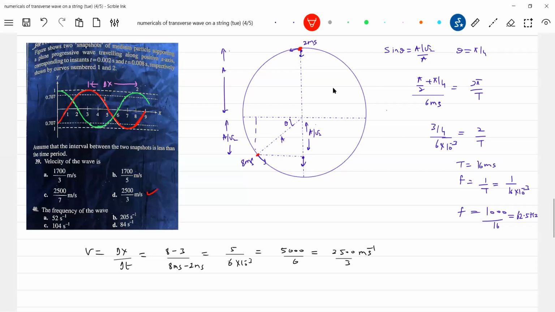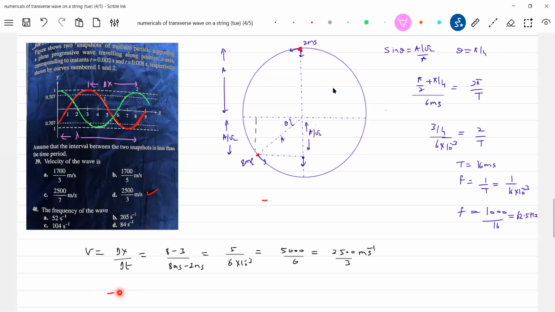Now what will happen after getting this? We know the lambda. Lambda will be 8 meter. We'll assume that one. From this, we'll get the frequency. If I take the green color one, this will be the lambda.